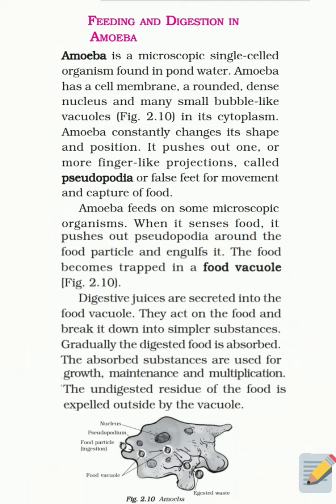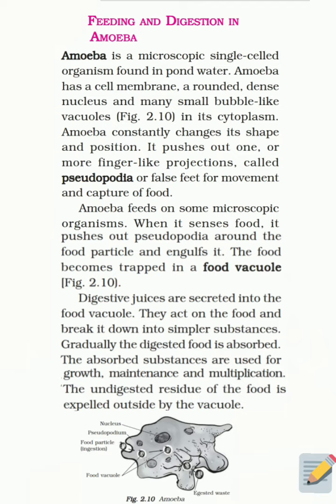Amoeba has a cell membrane, a rounded, dense nucleus, and many bubble-like vacuoles in its cytoplasm. Amoeba constantly changes its shape and position. It pushes out one or more finger-like projections called pseudopodia, or false feet, for movement and capture of food. Amoeba feeds on some microscopic organisms.